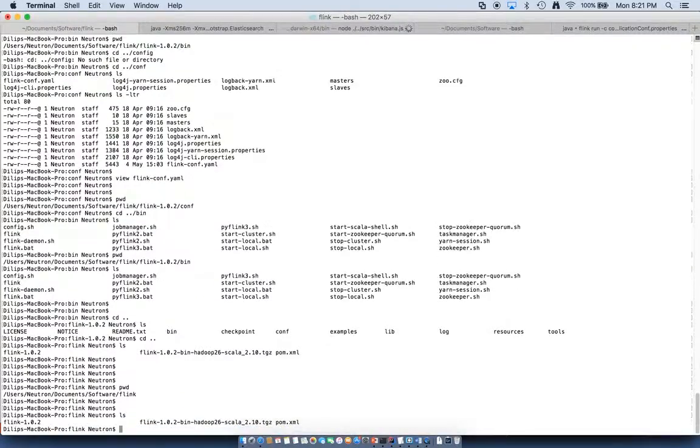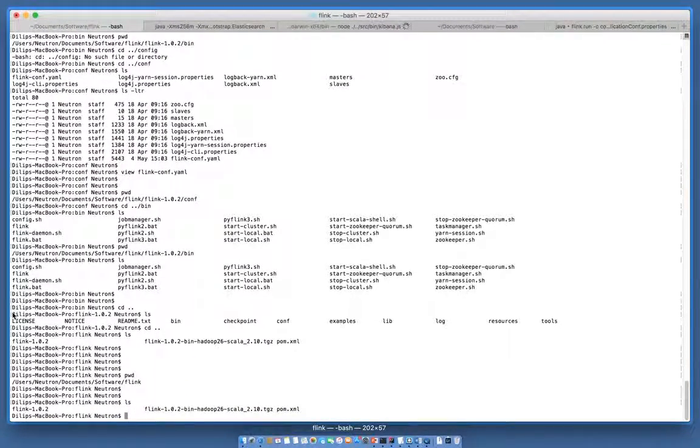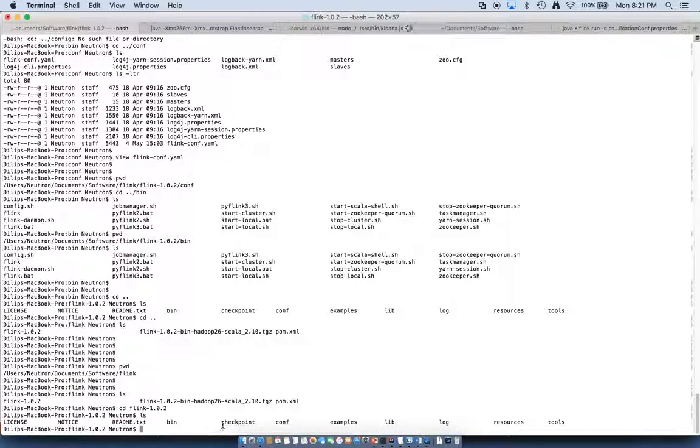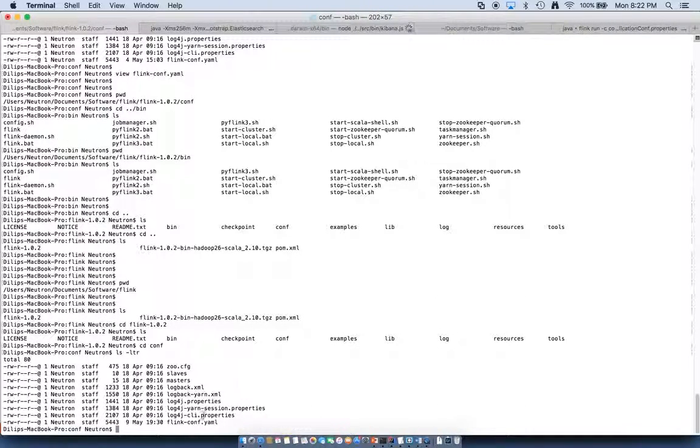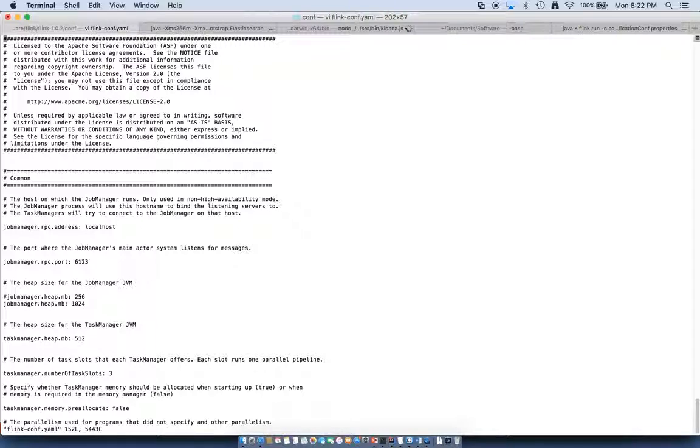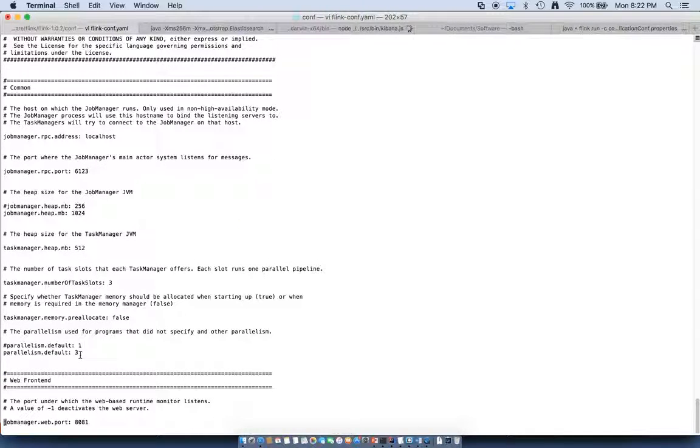To install Flink, one would have to download the TGZ file and extract it. Upon extraction, we can notice that there is a bin folder and a conf directory. In the conf directory, there are various configuration files, and an important configuration file is the flink-conf.yaml. We can edit the Flink configuration by editing the flink-conf.yaml file, which contains various parameters corresponding to the Flink engine. Some of the parameters that we edited were the task manager heap size, the number of task slots for each task manager, and parallelism was set from 1 to 3.